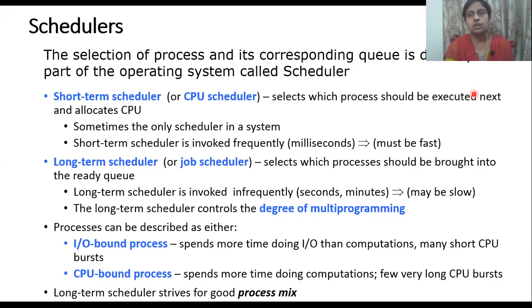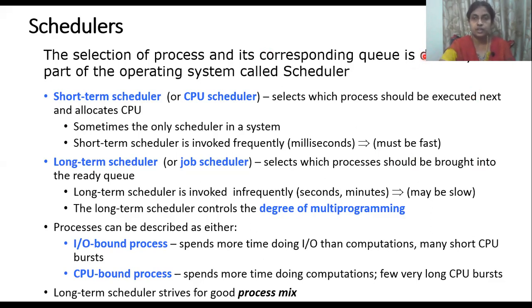As we have said, we don't use a computer for only one process. There will be multiple jobs running. When the system is on, there will be a lot of system applications and user applications, so we need to schedule. To schedule our processes, we need one particular technique called the scheduler.